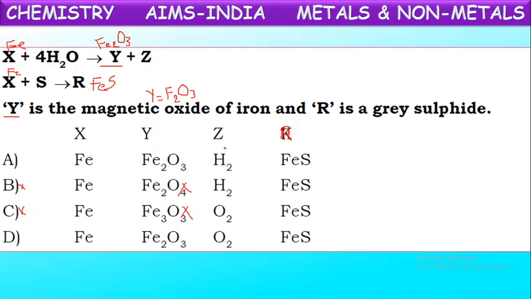Now Z. Okay, here iron on reaction with the water forms Fe2O3. Along with Fe2O3, hydrogen also will be emitted. So Z is hydrogen gas. Here it is given wrong, so this will also be a wrong answer. Now this will be the correct option. Let us check once. Iron on reaction with water forms iron oxide and hydrogen. Again the same iron, if it reacts with sulfur, forms iron sulfide. So it is the correct answer. Okay.